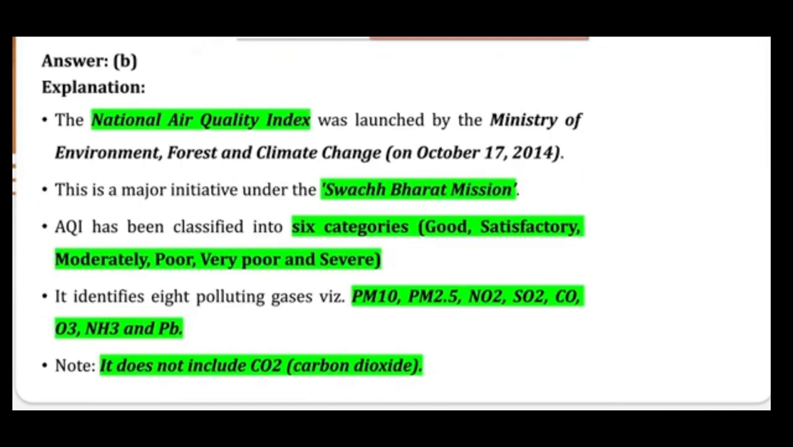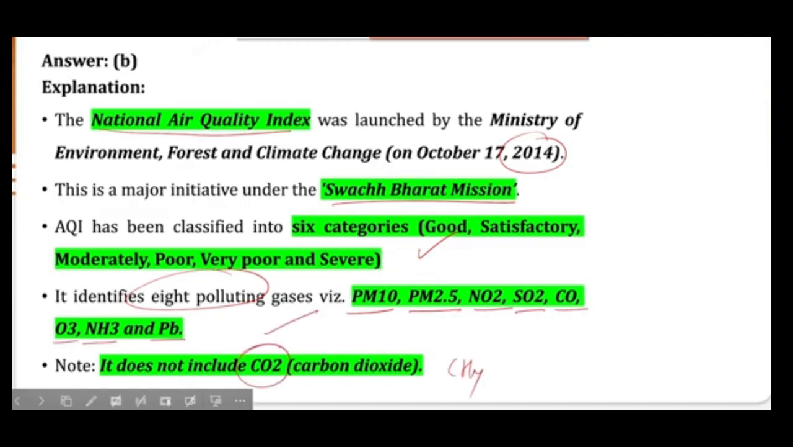The National Air Quality Index was launched by the Ministry of Environment, Forest and Climate Change in 2014. It is part of the Swachh Bharat Mission. It has 6 categories: good, satisfactory, moderately polluted, poor, very poor and severe, and it has 8 pollutants: PM10, PM2.5, NO2, SO2, CO, O3, NH3 and Pb, which we have already discussed. It does not include CO2 and methane, so please remember that. Now we can move forward with the next question.